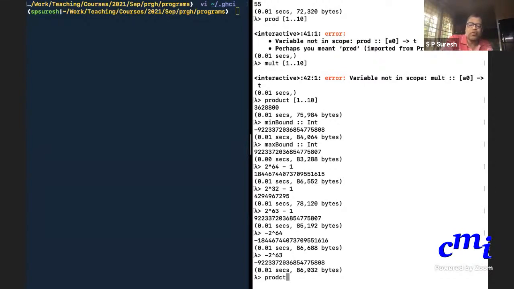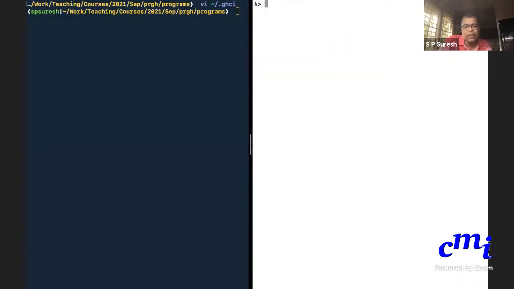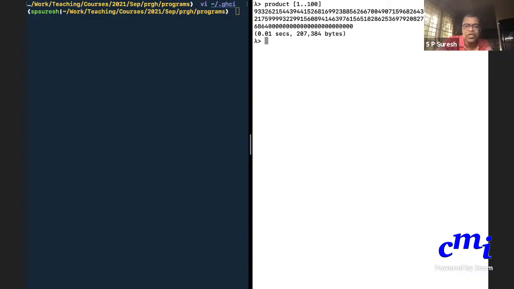But if I say product of 1 till 100, what is the product of 1 dot dot dot 100? What is it otherwise called? 5050? No, that is the sum. What is the product of numbers from 1 to 100? Factorial, 100 factorial, right? So you can write product of 1 dot dot 100, and you see that it gives this large number.